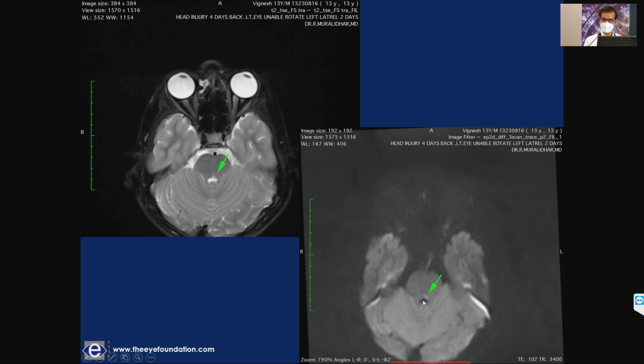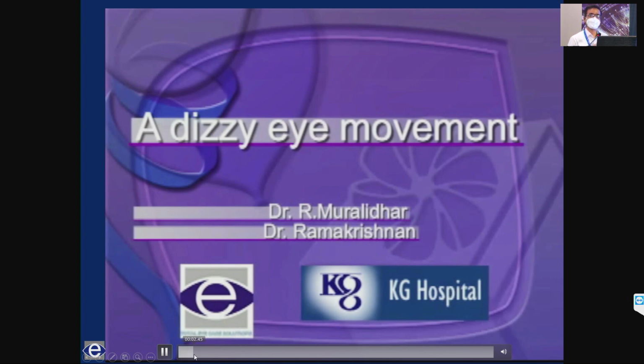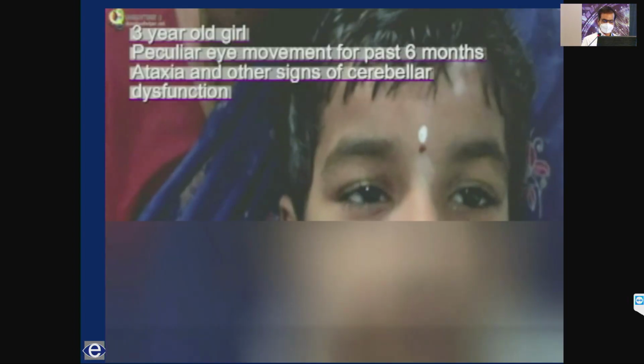Unless you tell the radiologist, it is like searching for a needle in a haystack. So you have to tell where exactly you are looking for the lesion. So this was the reason why I said the defoveating eye movement, the movement that sweeps the eye off the fovea, is a slow movement in nystagmus. So this is not a nystagmus.